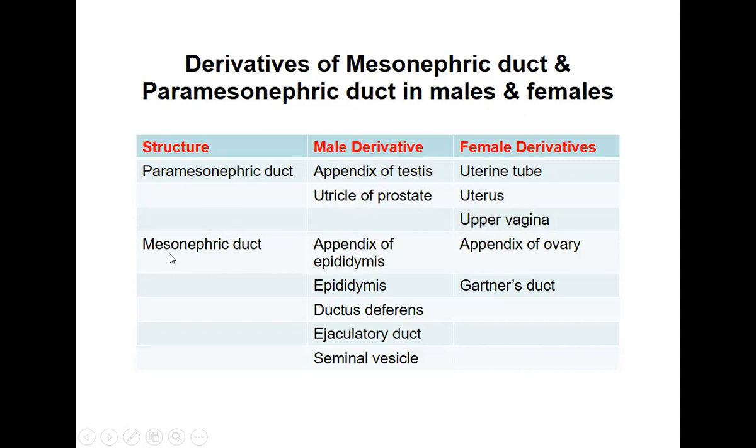Similarly, the mesonephric duct, that is the male duct, in the male develops into all these structures: the appendix of the epididymis, the epididymis itself, the ductus deferens or vas deferens, the ejaculatory duct, and the seminal vesicles. This duct is also present in the female, and it will totally disappear except some remnants called the appendix of the ovary, the Gardner's duct, and the epiphoron and paraphoron, which you saw. So these are the derivatives of the mesonephric and paramesonephric ducts, in both the male and the female.